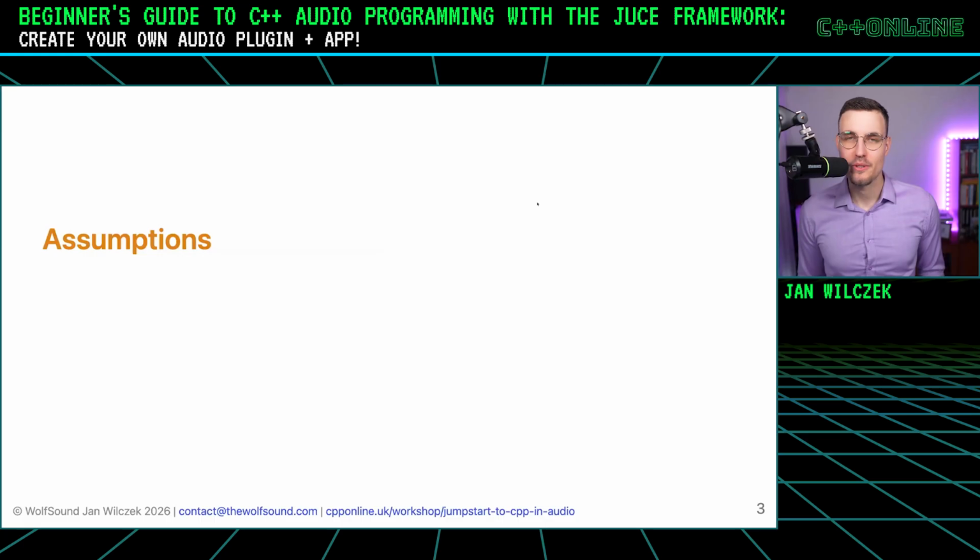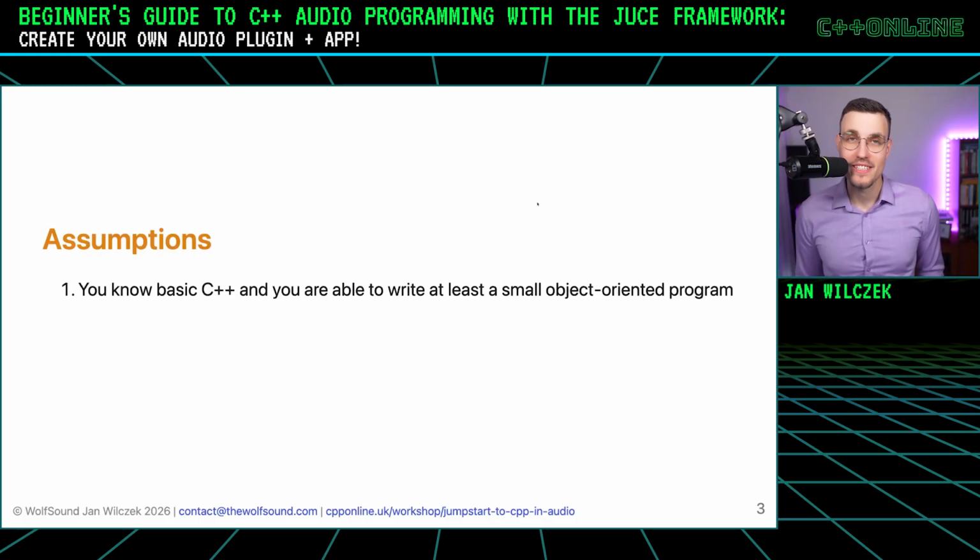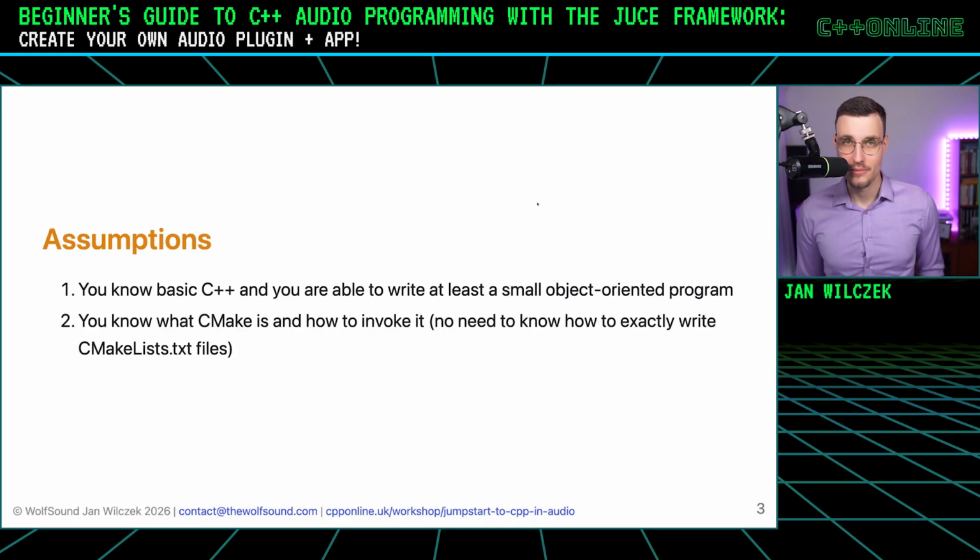So when you come to this workshop preview, I make a few assumptions about you. First one is that I assume that you know basic C++ and you are able to write a basic object-oriented C++ program. I also assume that you know at least what CMake is and how to invoke it. However, in the workshop or in the session, I don't expect you to write any or much of CMakeLists.txt files. And finally, I assume that you are interested in music in one of its various forms.